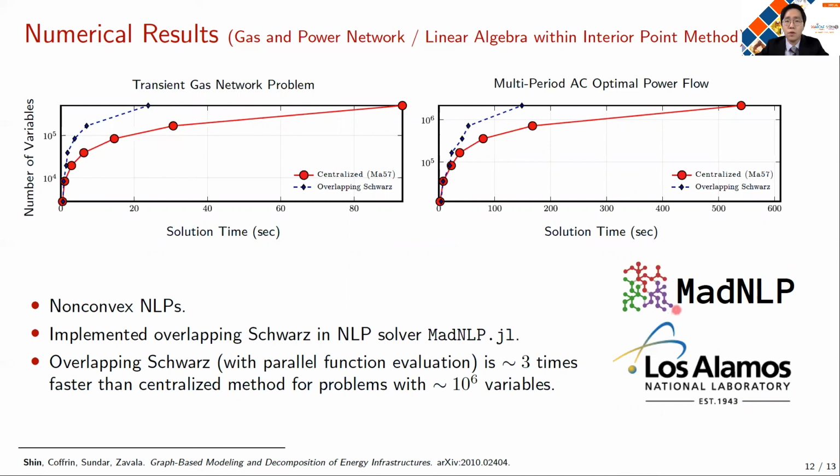With this solver, we could compare the performance of MadNLP configured with overlapping Schwarz against MadNLP configured with the conventional centralized solver MA57. From this result, we could see that for the large-scale instances, overlapping Schwarz is much faster than the centralized configuration. In particular, for the problem with about 10 to the 6 variables, overlapping Schwarz was faster than the centralized configuration by almost a factor of 3.